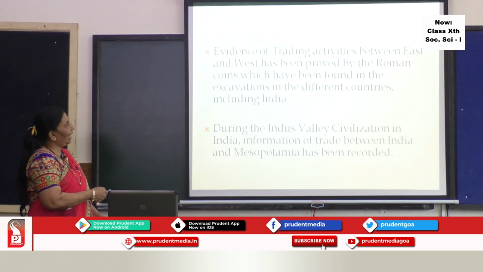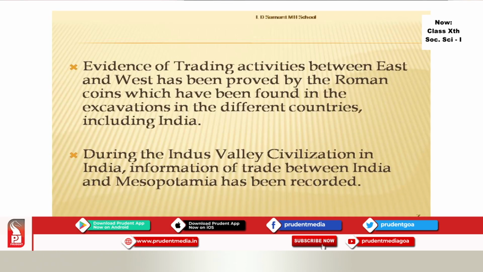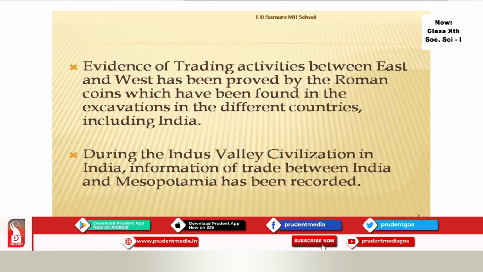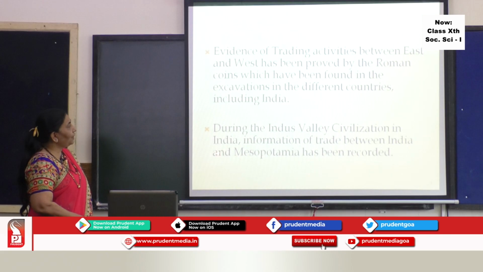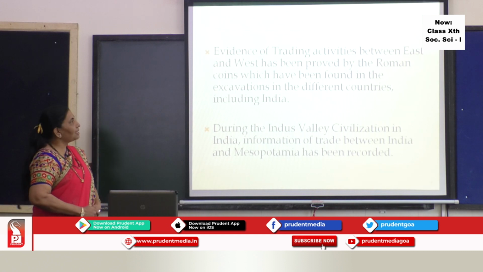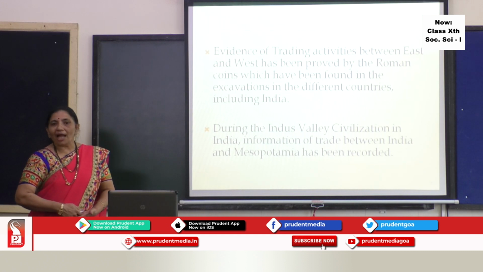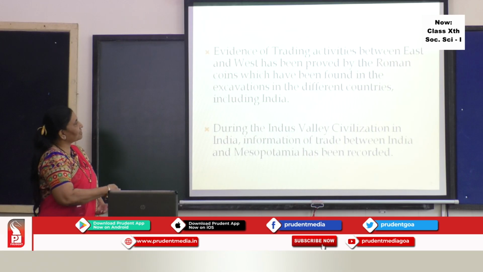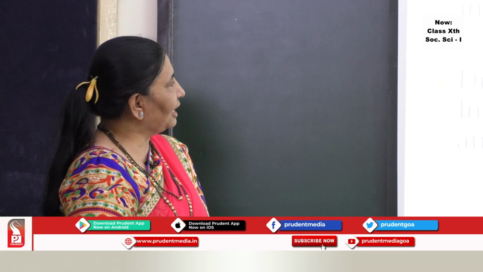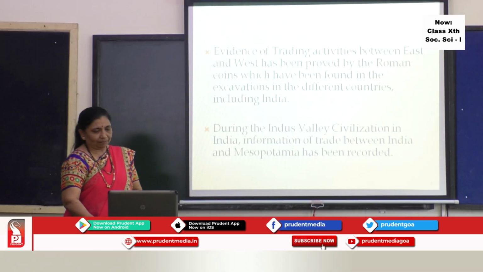So here we have the evidence of trading activities between East and West. This has been proved by the Roman coins which had been found in the excavations in different countries including India. Even during the Indus Valley civilization in India, information of trade between India and Mesopotamia has been recorded. So students, this is the proof to show that these coins or the other things which were found in the excavations show that yes, there was trade between different countries including India.